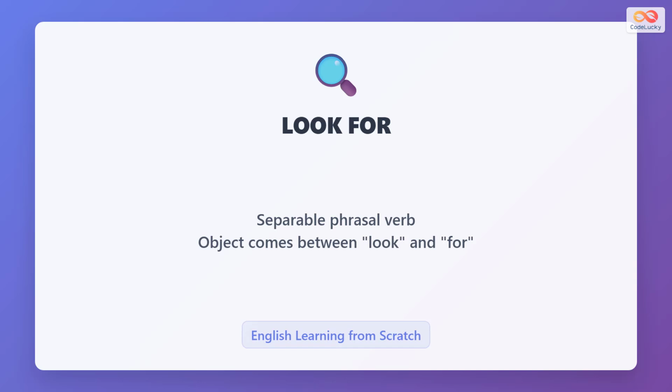Look for is a separable phrasal verb. This means the object can come between look and for. You can say look for it here or look it for here. Both are correct English.